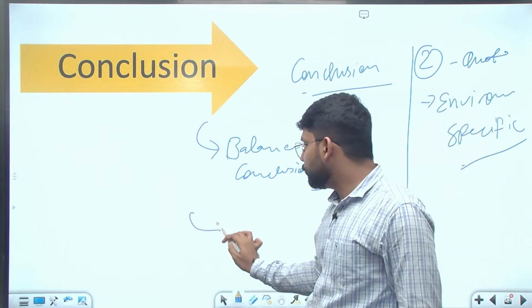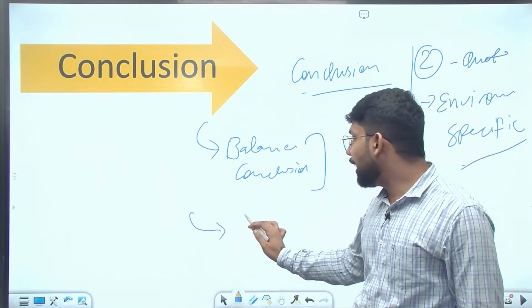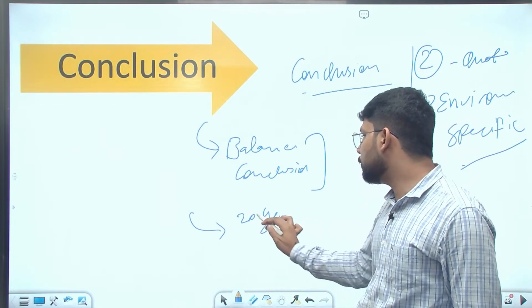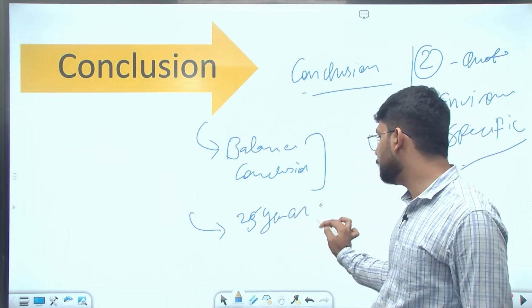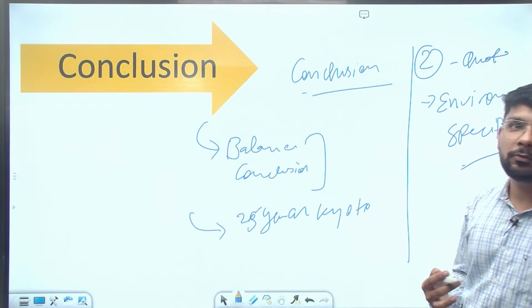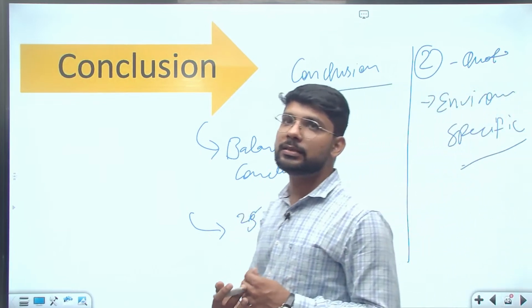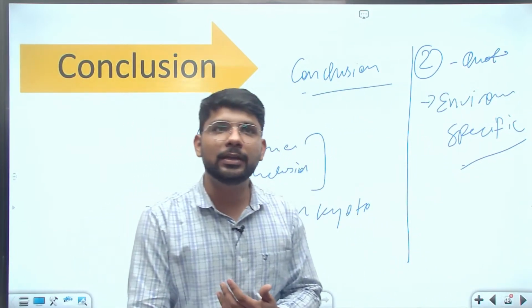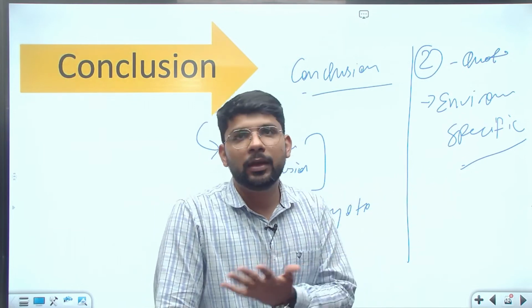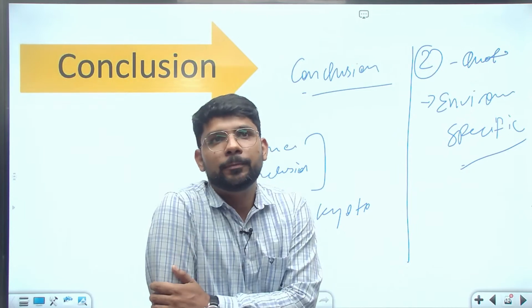The third way to end this answer: even after more than 20 years, almost 25 years of the Kyoto Protocol, what is the status of greenhouse gas emissions? What percentage of greenhouse gases has decreased even after 25 years? So you can also conclude in this way. So there can be various ways to conclude this answer.